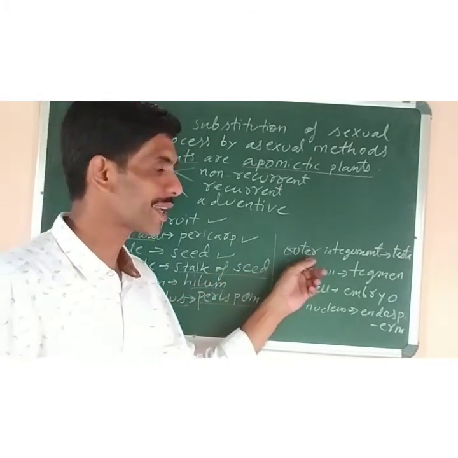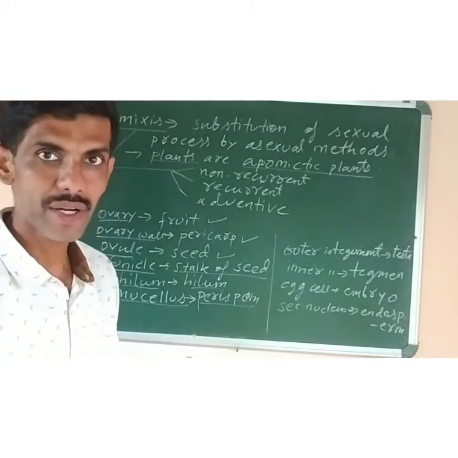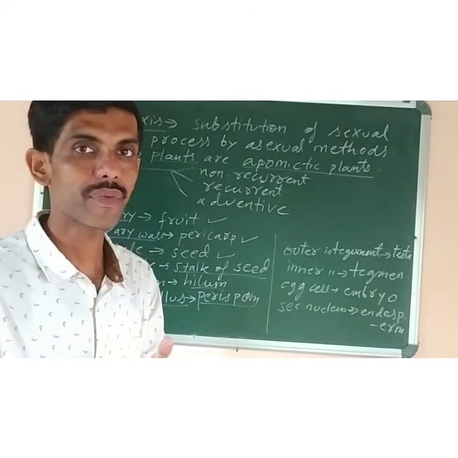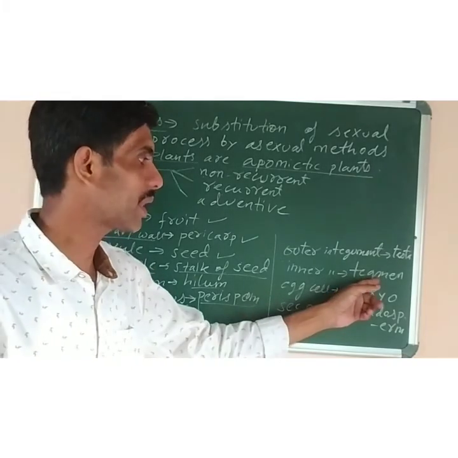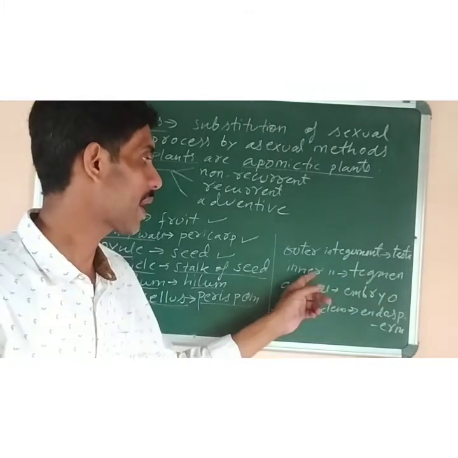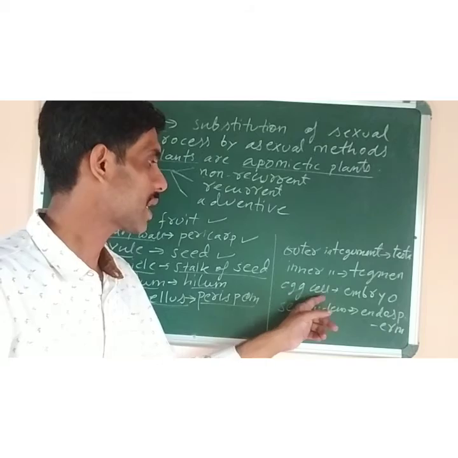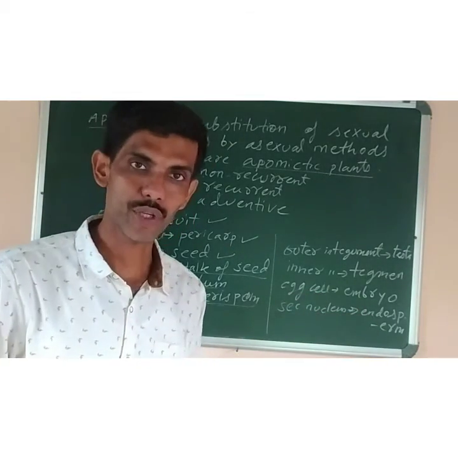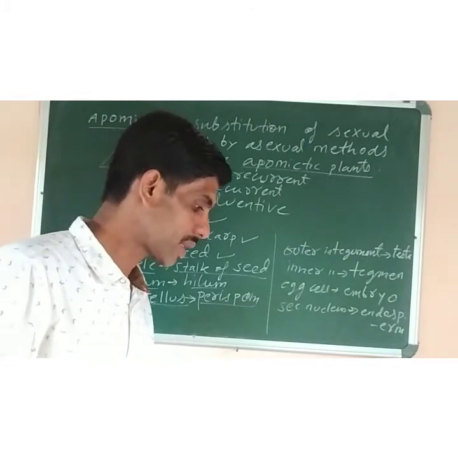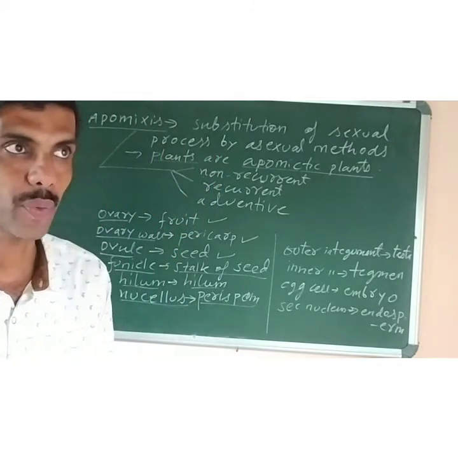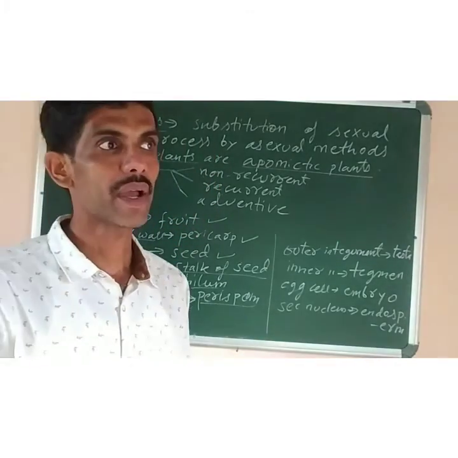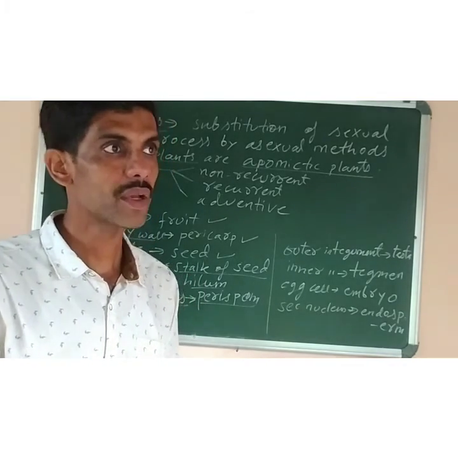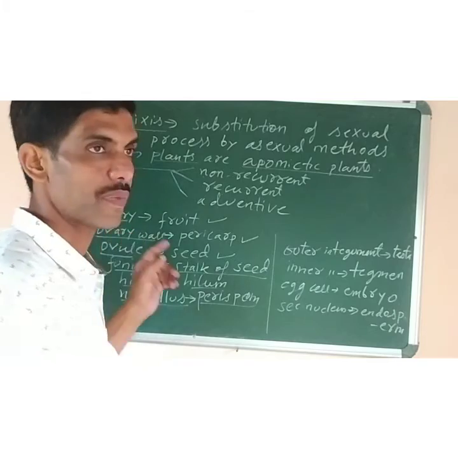And the outer integument, all these being parts of the ovule, changes into testa. Testa is the outermost cover of the seed coat. And tegmen, the inner layer of the seed coat, is formed by the inner integument. Egg cell develops into embryo, and secondary nucleus develops into endosperm. Now, one more thing. What is fruit? Fruit is a ripened ovary, formed by the ovary of the flower.